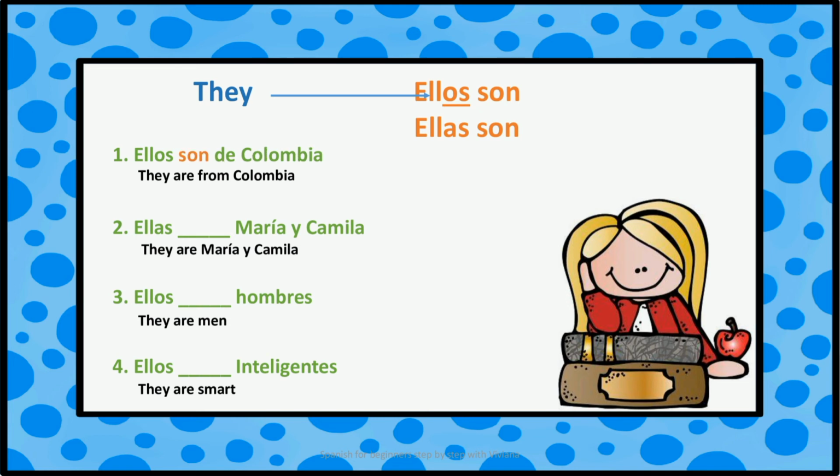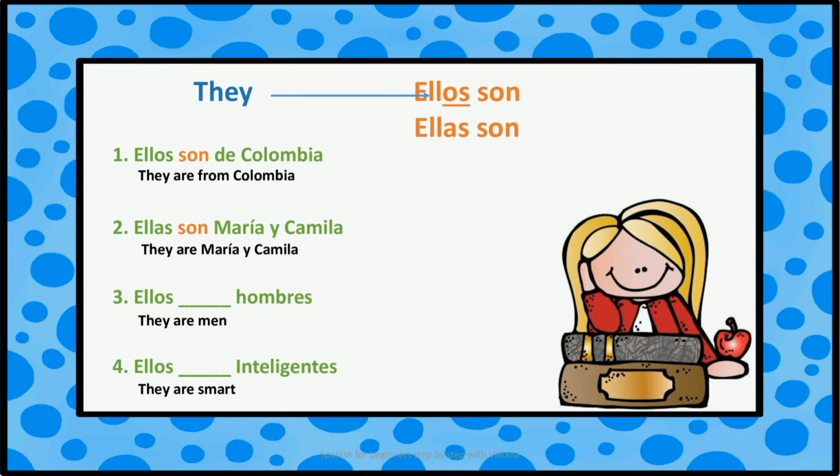Ellos son de Colombia. They are from Colombia. I use ellos because I am talking about a group made up of men or maybe men and women. And I use ellos son because I am talking about the nationality of them.